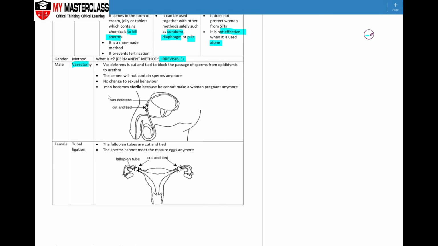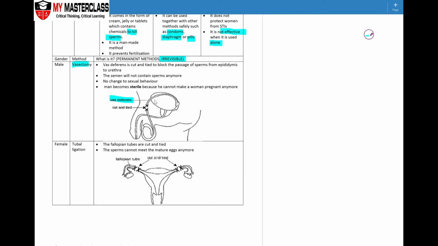The vasectomy is whereby the vas deferens is cut. Recall that the vas deferens carries the matured sperm from this area, follow my cursor, from this area which is the epididymis, and once matured, it will travel through the vas deferens, which is the sperm duct, to be released out to the exterior through the urethra and the penis itself. So by cutting the vas deferens, the individual is unable to carry out the sperm in this area.